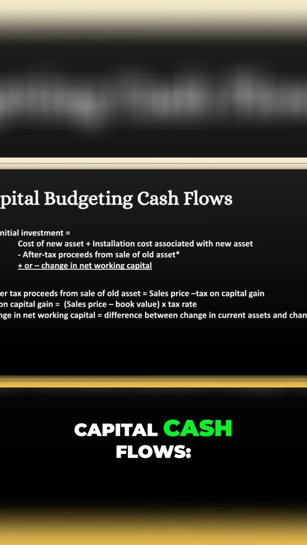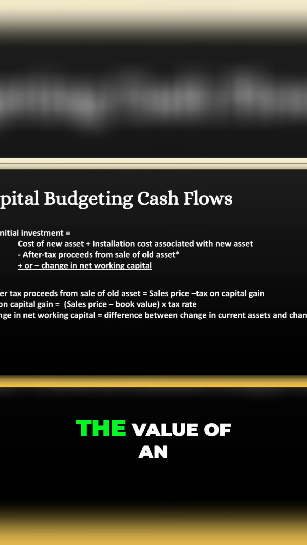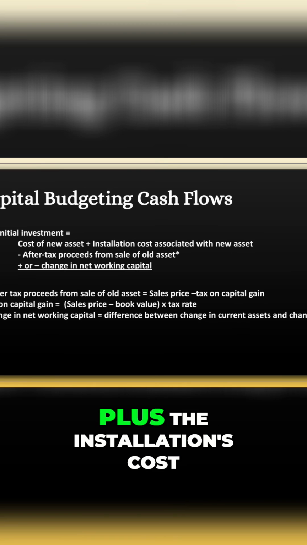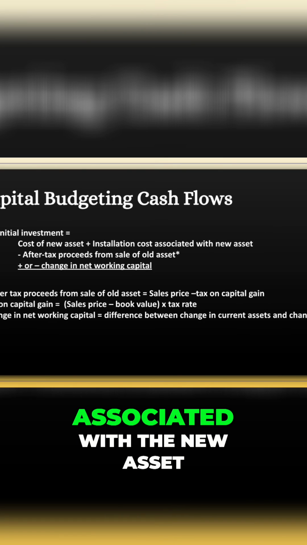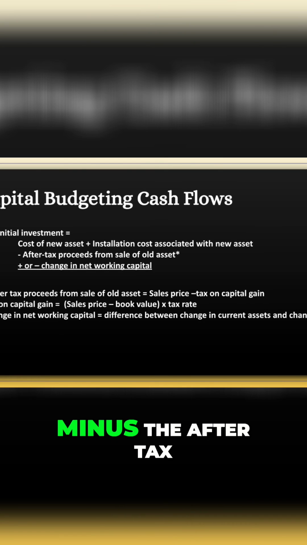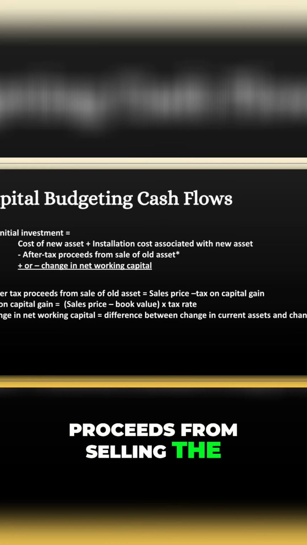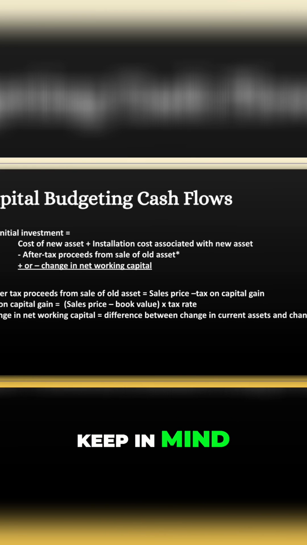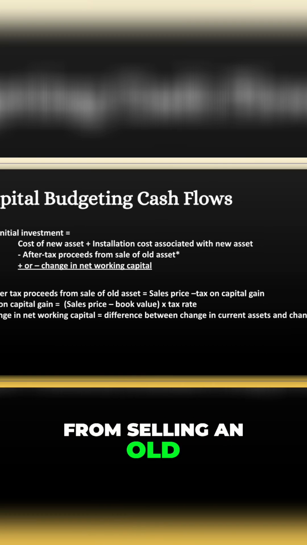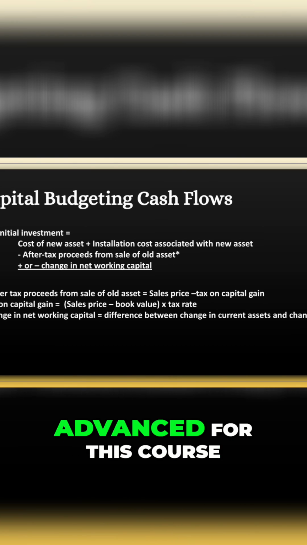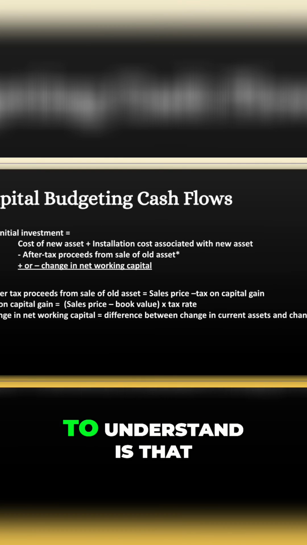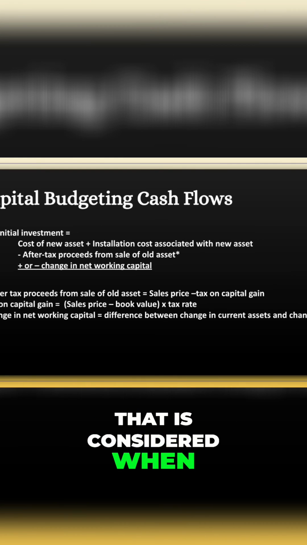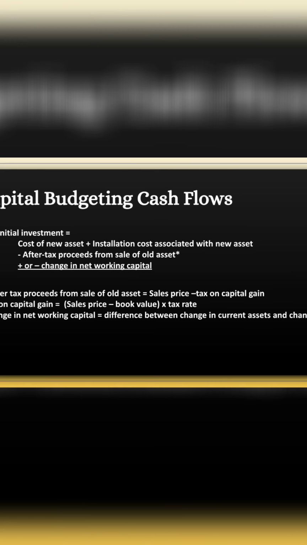So, capital cash flows. The value of an initial investment is equal to the cost of the new asset plus the installation costs associated with the new asset minus the after-tax proceeds from selling the old asset. Keep in mind the after-tax proceeds from selling an old asset is equal to the sale price minus the tax on capital gain, which is a bit advanced for this course. But all you need to understand is that that is considered when calculating the price of the initial investment.